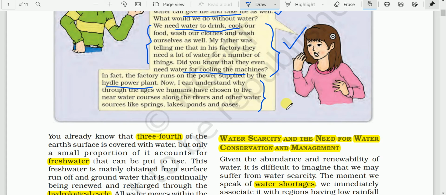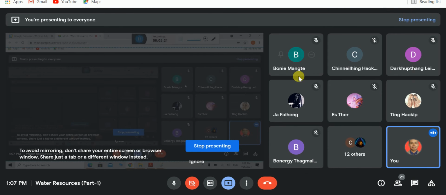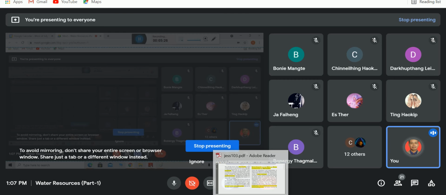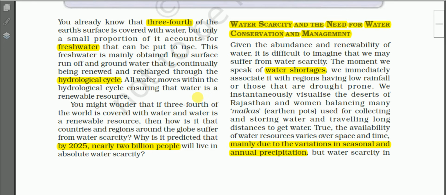Do you know oasis? An area in the desert where water is available, that is known as an oasis. So people settle nearby the oasis. So that is about the importance of water. Now let us go to the text.